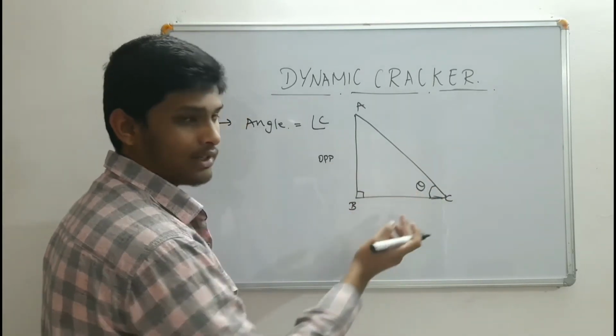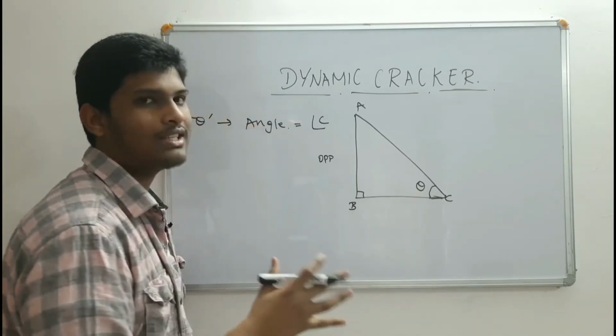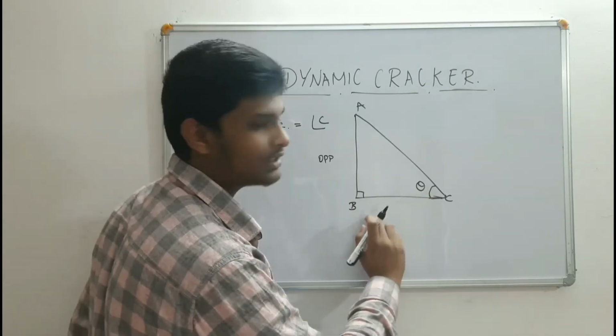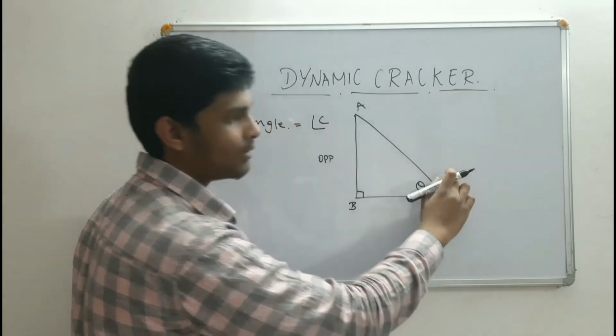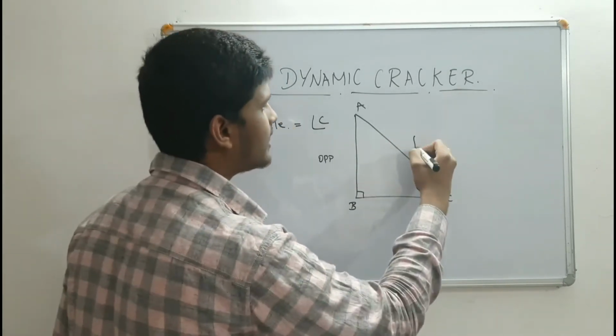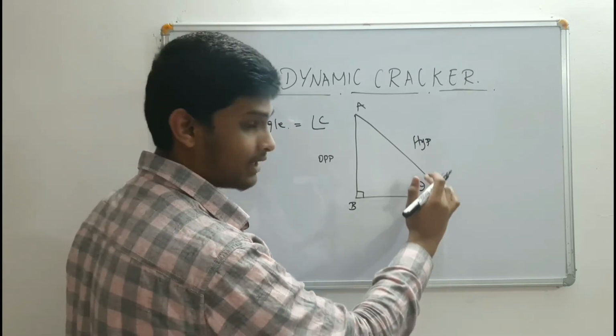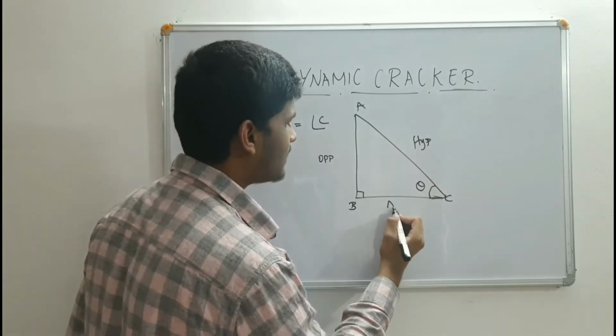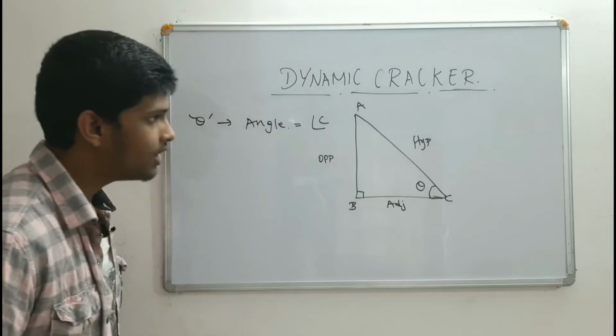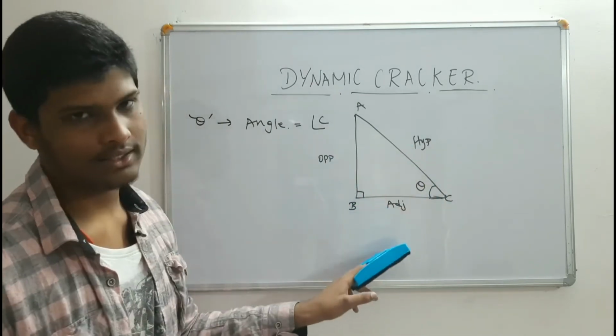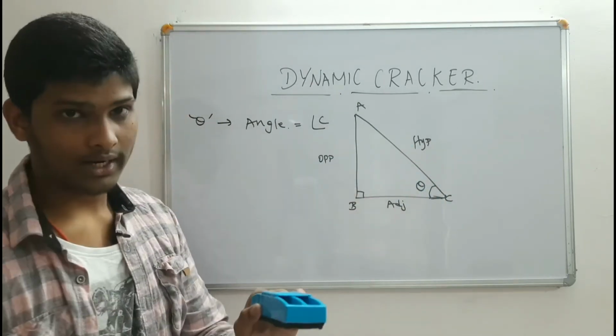And this side BC is known as the adjacent side, because theta is adjacent to BC as well as AC, but AC is already named as the hypotenuse and the remaining side for angle theta is BC, so we call this the adjacent side. So hypotenuse, opposite side and adjacent side according to theta.